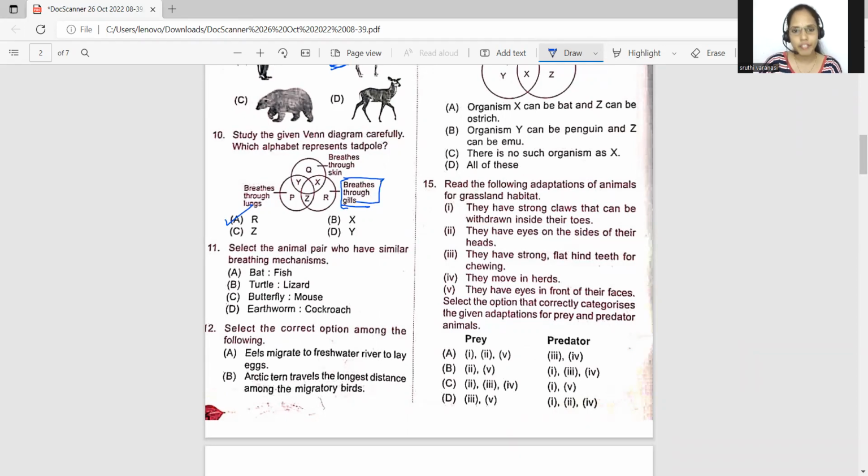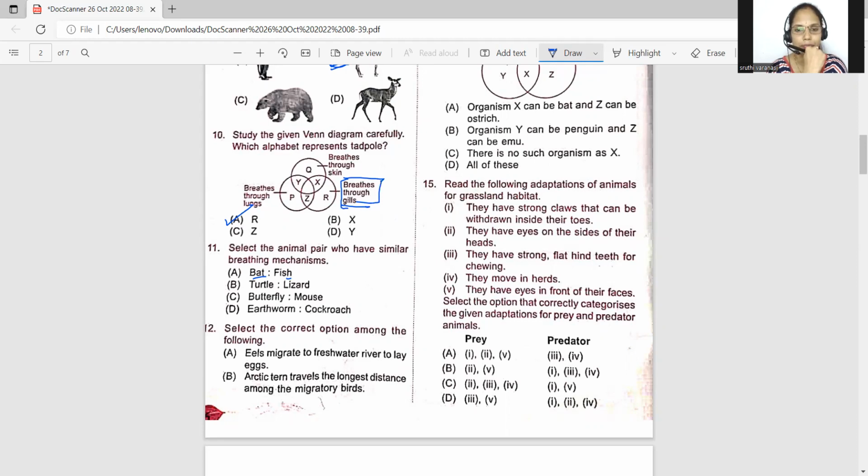Now let's go for the 11th question. Select the animal pair who have similar breathing mechanisms. A bat and a fish? No, bat is a mammal, it breathes through lungs. Fish through the gills. So this is a wrong combination. A turtle and a lizard, a butterfly and a mouse, an earthworm and a cockroach. Can anyone tell me what the correct answer is in the chat box? Yes, in the comment section.